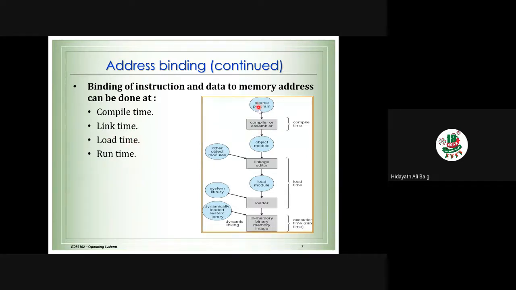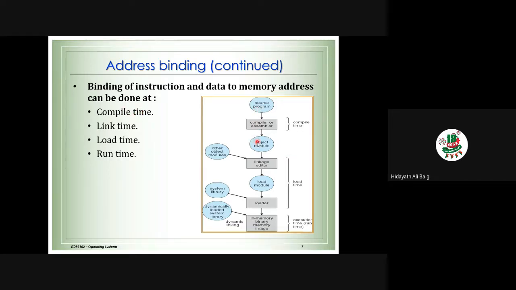So you can see the source program, the program which we write in Java. When we compile that, we need memory, because our program should go into the RAM. Also, maybe we need to have our data kept in the RAM, I mean the memory variables. So during this time, we need memory. So binding happens during compile time. That is number 1.